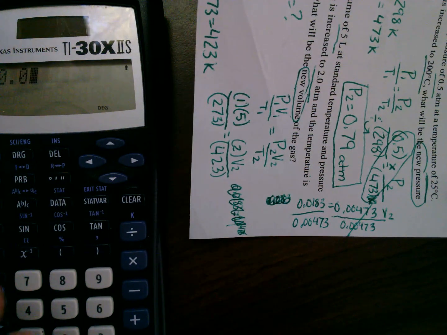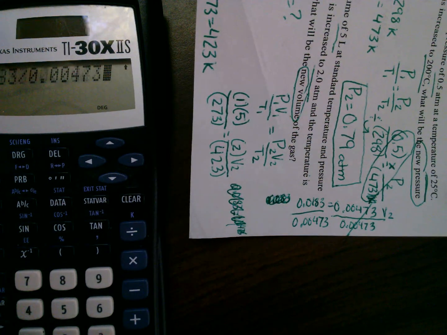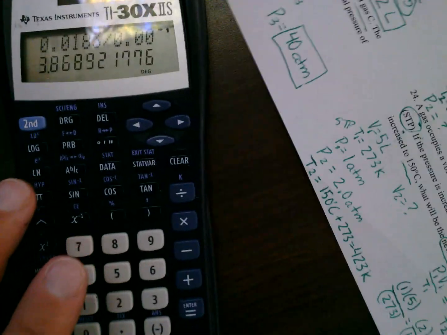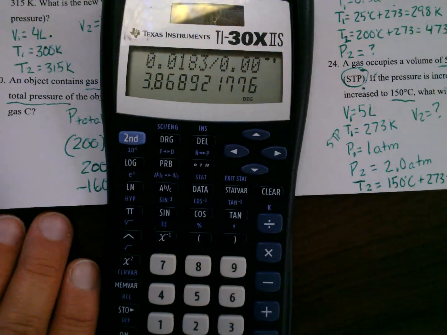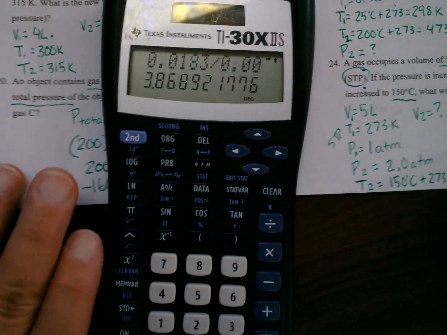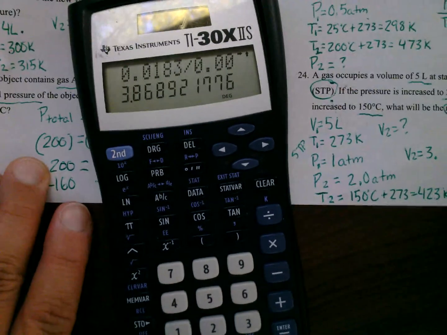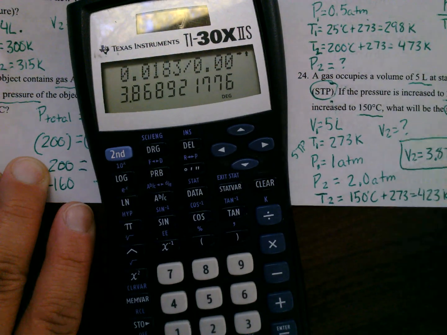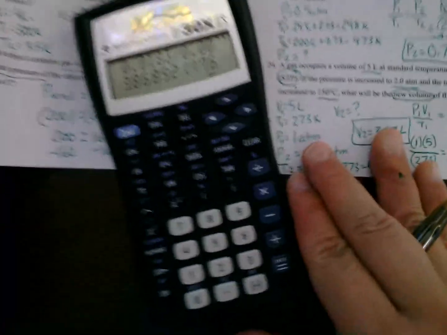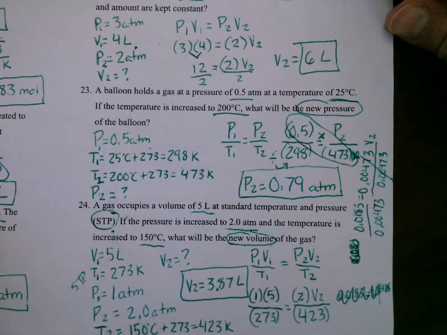So I'm going to do 0.0183 divided by 0.00473. That gives me about 3.86 for my volume. I'll write my answer here. V2 equals 3.87, and that'll be liters. Sorry, that one was messy. All right, that is it for this review.